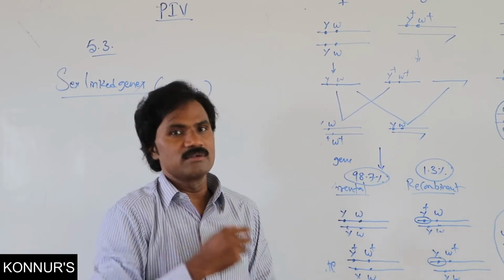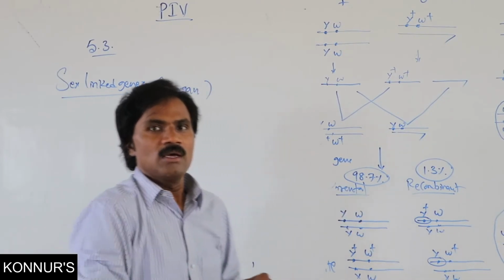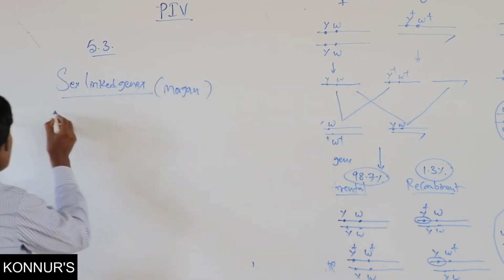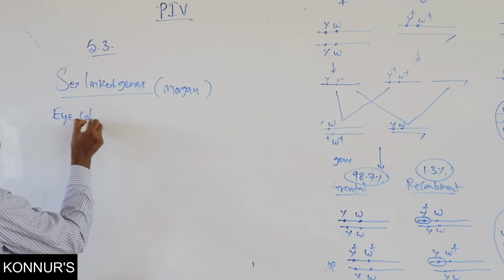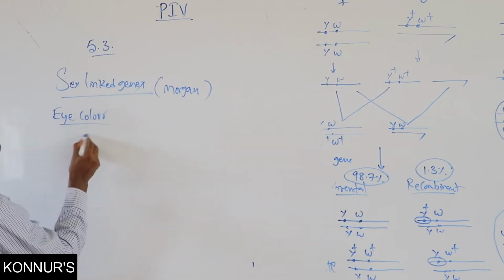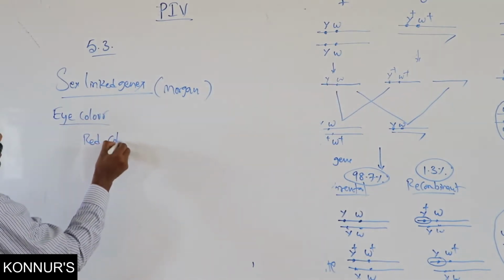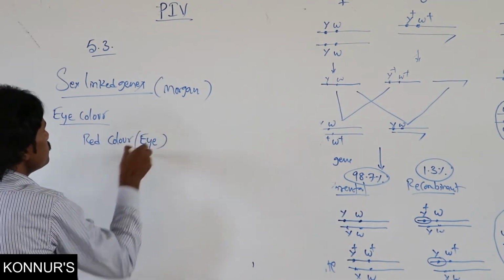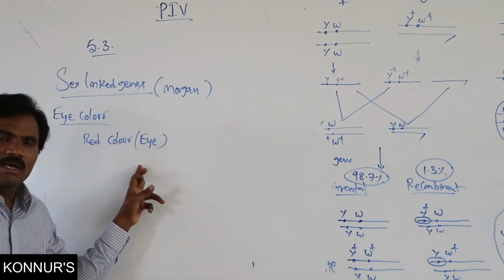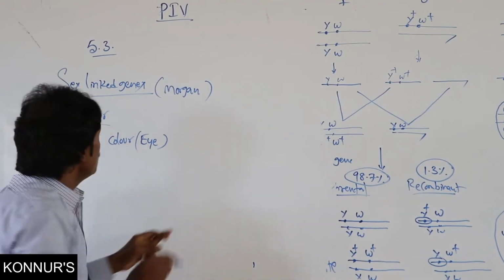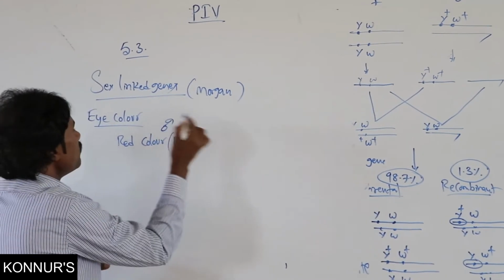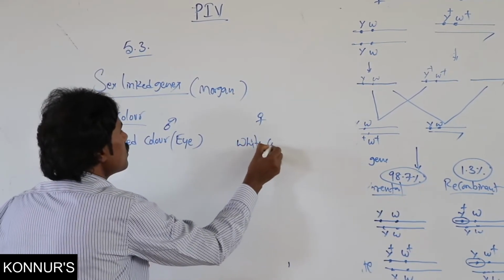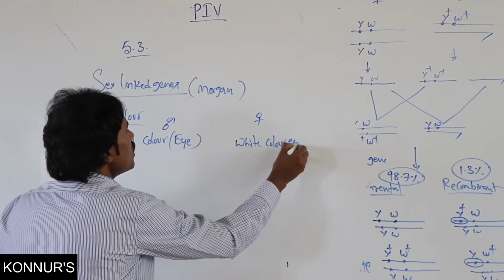That is sex-linked genes. Here he explained about the eye color in Drosophila, red color eye in male, then white color eye.